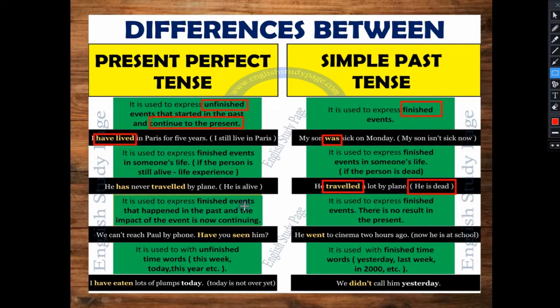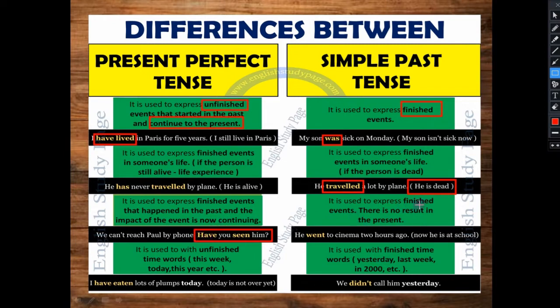It is used to express a finished event that happened in the past and the impact of the event is now continuing. As we know very well, we can't reach Paul by phone. Have you seen him? Like, in the past we made him a call. We called him, but he did not pick up the call. Okay, we did not reach him. So now in the present we are asking, have you seen him? So it means the activity started in the past, but the impact is in the present also.